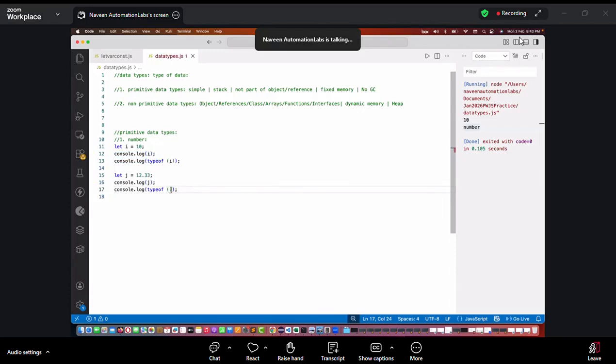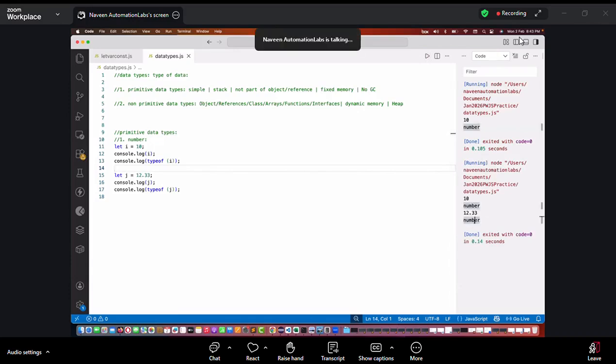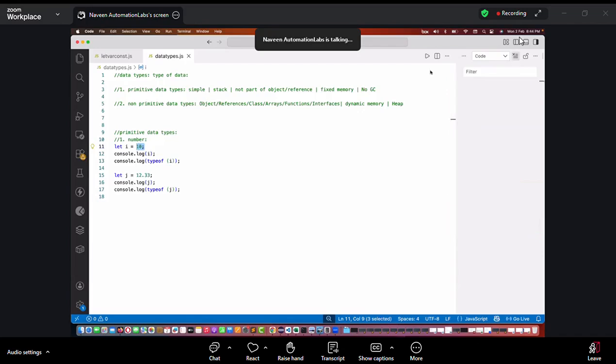If I really want to know what is the type of that variable, the type of j is not decimal number or any floating number. It will always give you a number. See this, for 12.33 also it's giving me number, not float. Float is the concept of Java. But here, ultimately it's a number, a decimal number, a pure number. Everything is called a number in JavaScript. Either you write 10, 100, 12.33, 1.22, negative number, positive number, any number is called a number. That's it.